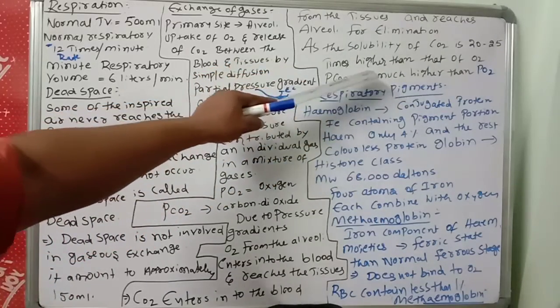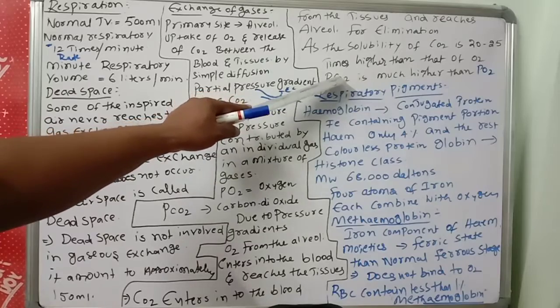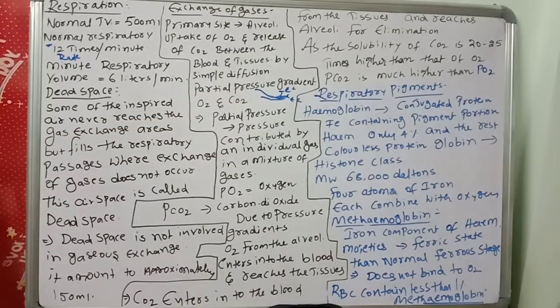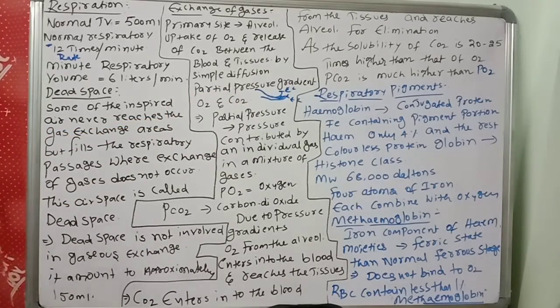Solubility is more, and even the partial pressure of carbon dioxide is more than O2. So there are two important points we have to remember.